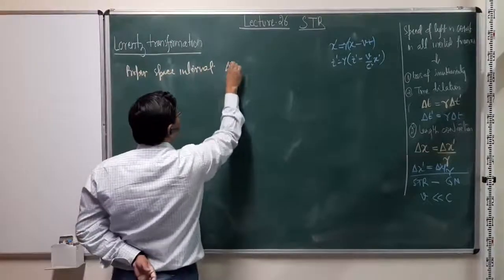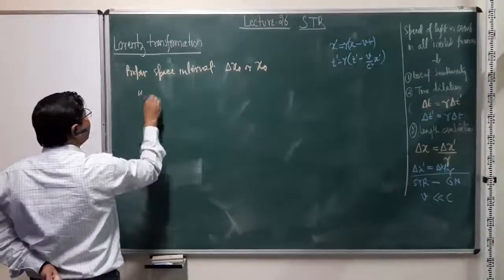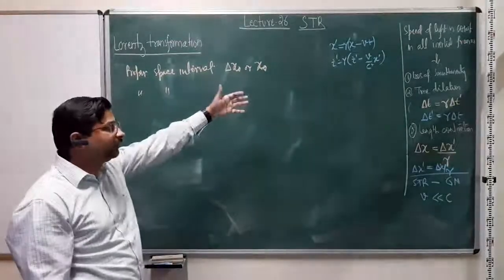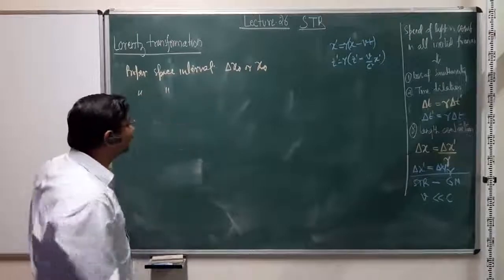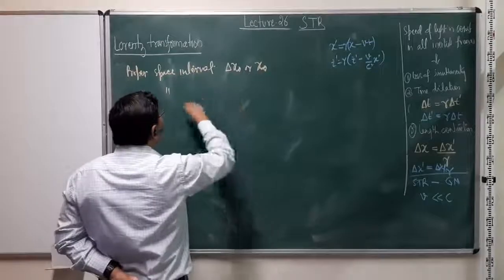We'll write it as delta x0 or simply x0, and since it's proper, we will not put prime and double prime on it, because those are there to differentiate the frames. So let's just put a subscript 0 to say that this is the expression for proper interval.